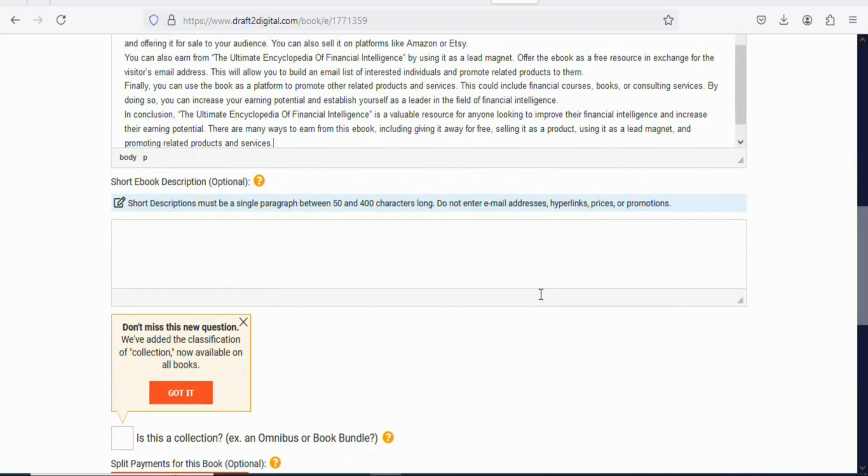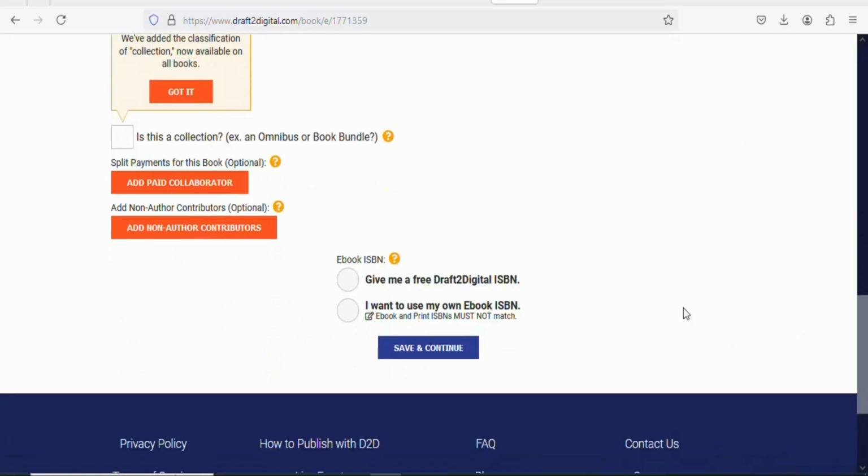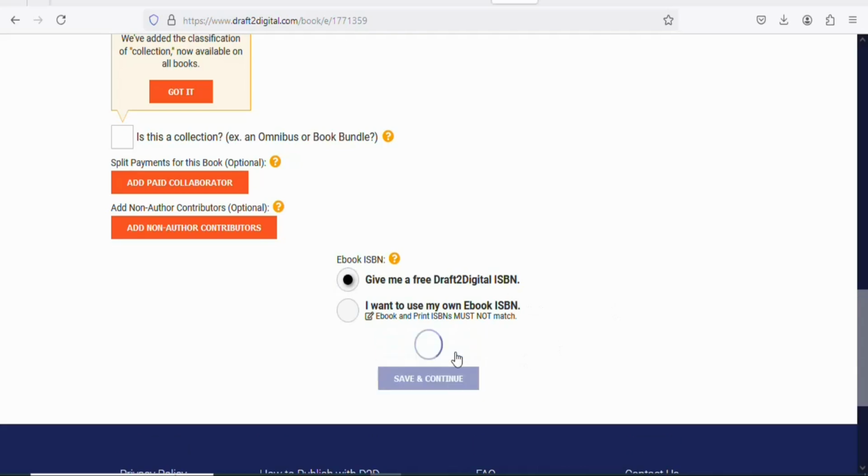Once that is done, you can write a short description about your book, but it is optional, so just leave it. Once that is done, just leave all these options and then scroll down. Once you scroll down, we don't have ISBN number, so what you have to do is that you have to let this website assign one for you. So click on give me a free draft to digital ISBN number. So just leave it like this. Once that is done, click on save and continue.